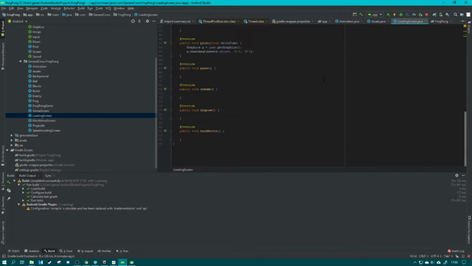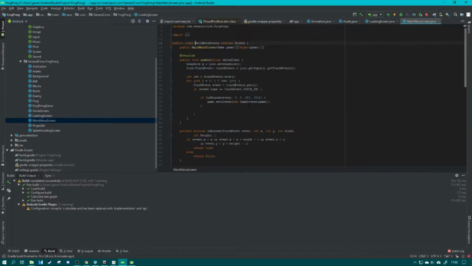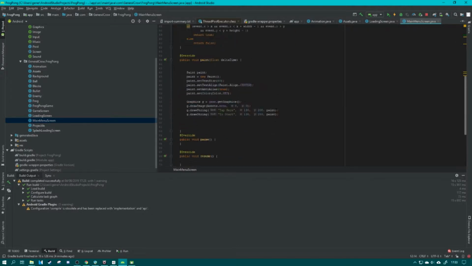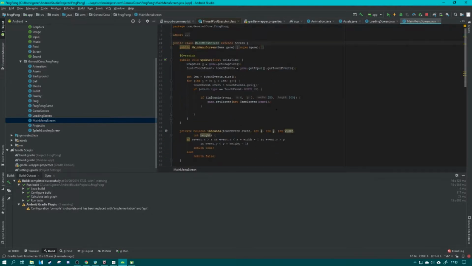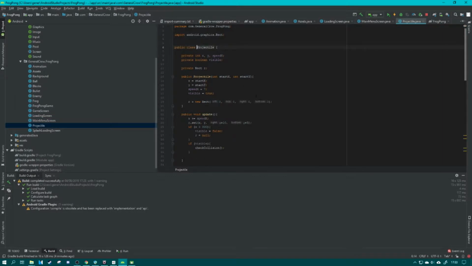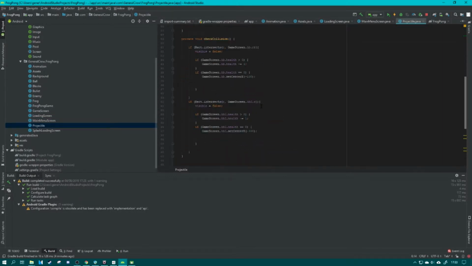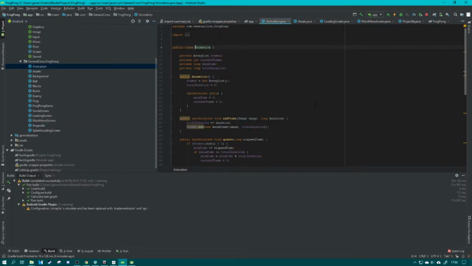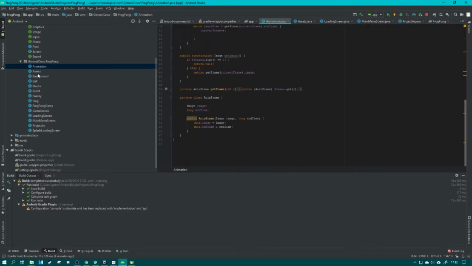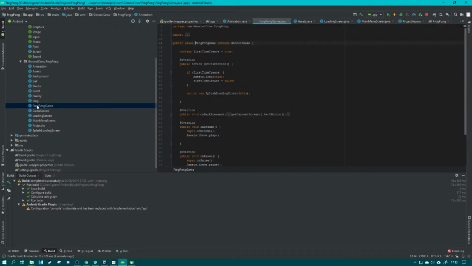This is all mine. Assets, draw, resume. Somebody had written an engine which I pilfered off the internet. It was a free one, but it's very interesting. This projectile class is mine. The animation class is mine. I don't think there's much left of the original thing which I took.